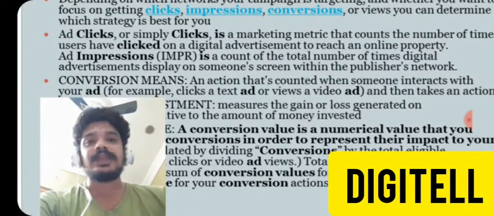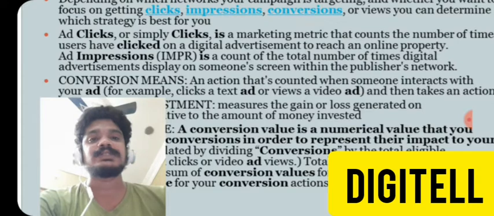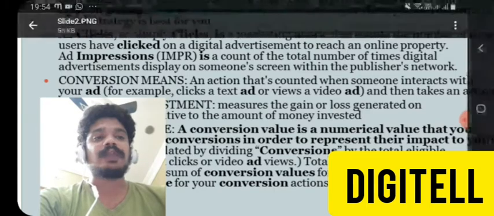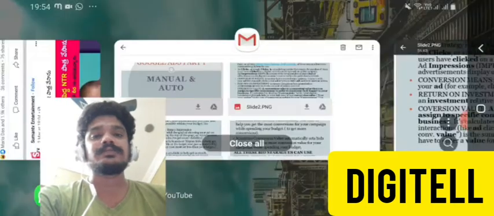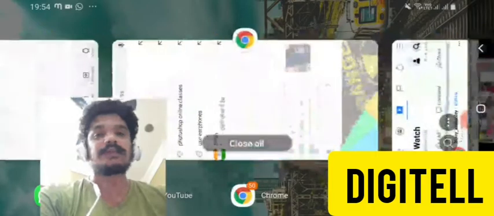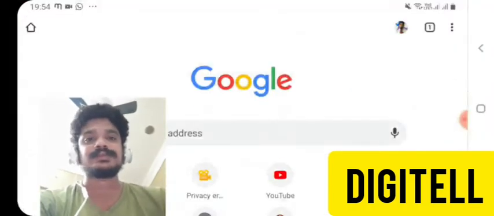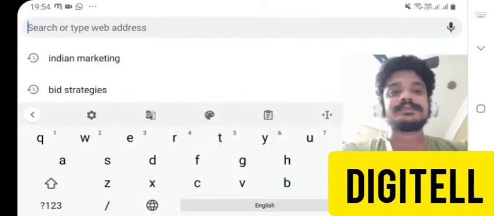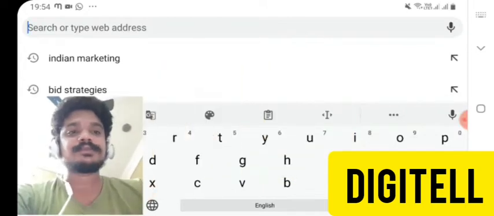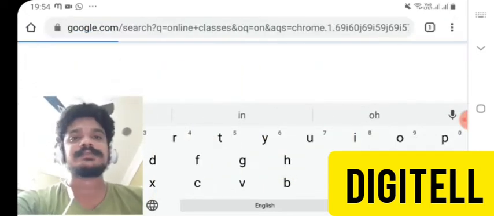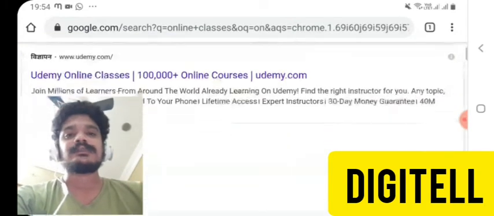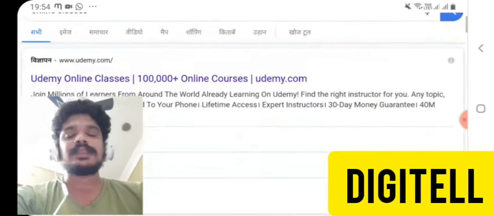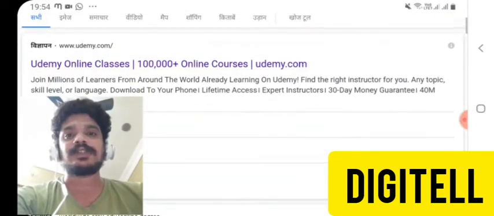Then an ad impression is a count of the total number of times digital advertisements are displayed on someone's screen within a publisher network. I will show a live example of the difference between impression and click. I searched for online classes, and when I searched with that, this is the website indexed on the top.